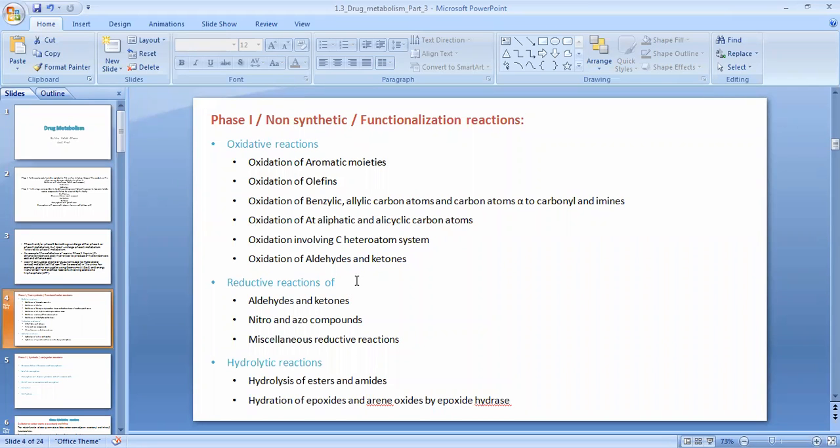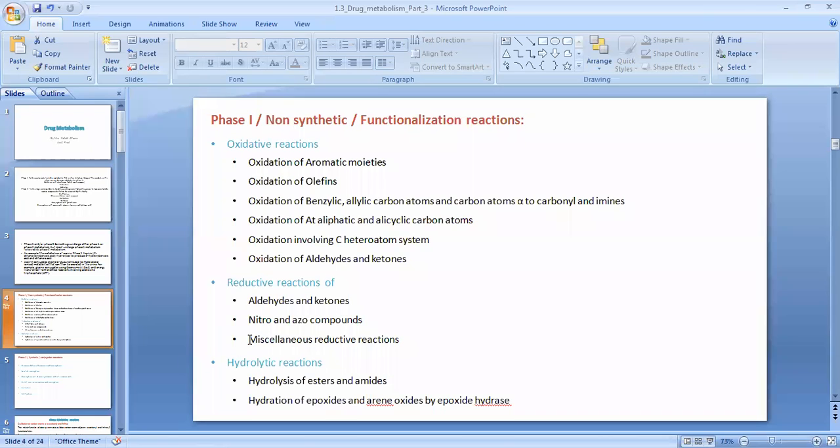Now the next type of phase 1 reaction is non-synthetic functionalization reaction. Why functionalization reaction? Because we are going to modify the functional group. So in this type of reaction, which type of functional groups are coming? Aldehyde and ketone, nitro and azo compounds, and generally miscellaneous reduction reactions.